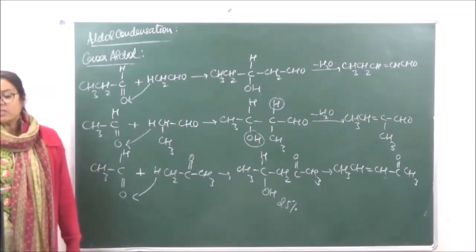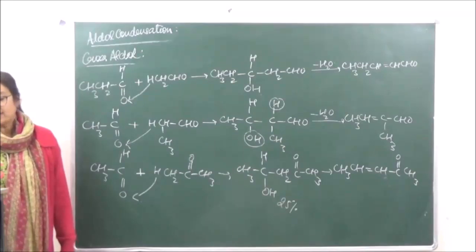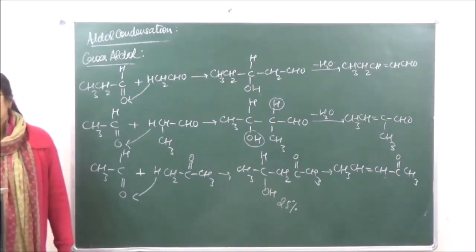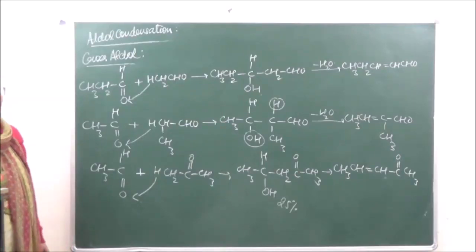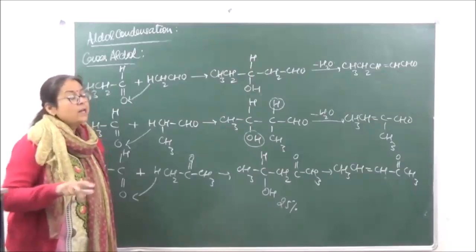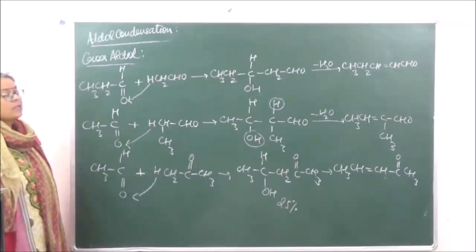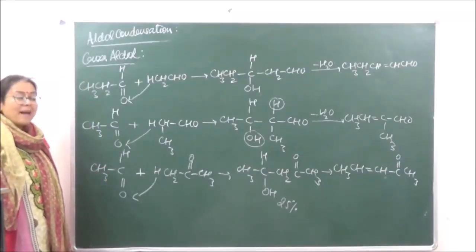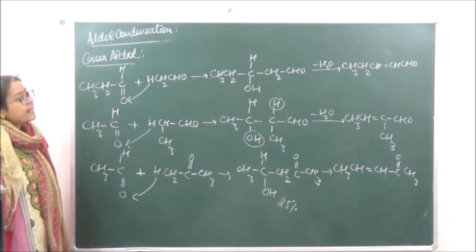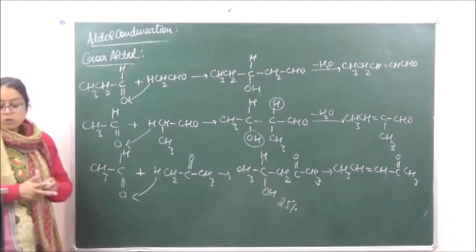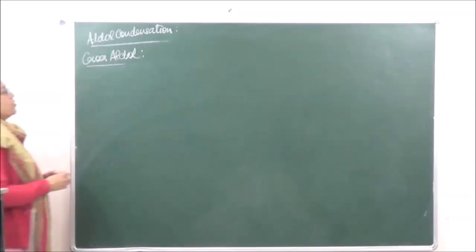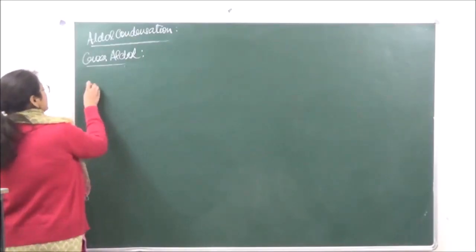Now, condensation can also take place if we have one compound without alpha hydrogen and the other compound with alpha hydrogen, right? For example, if you want to do cross-aldol condensation with formaldehyde, it will only occur if formaldehyde and acetaldehyde are taking part in condensation. So let's see what is the kind of reaction we have there. So now we're taking one molecule of formaldehyde.